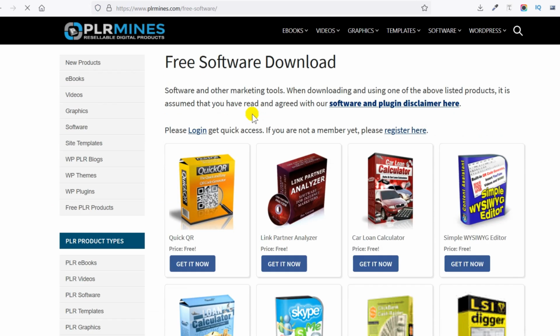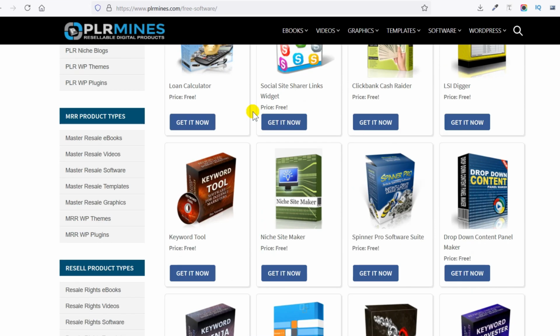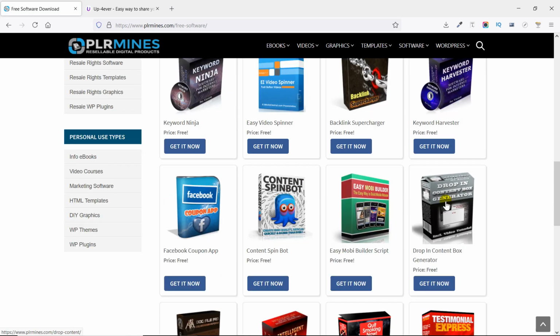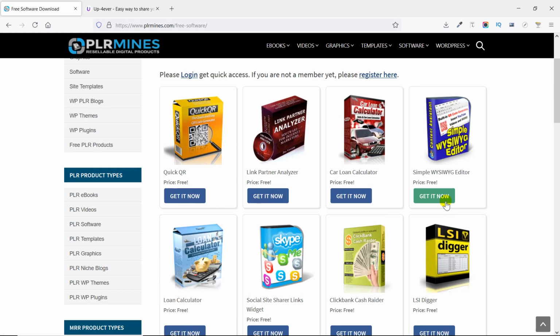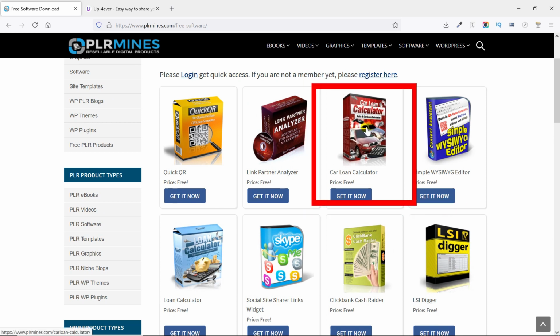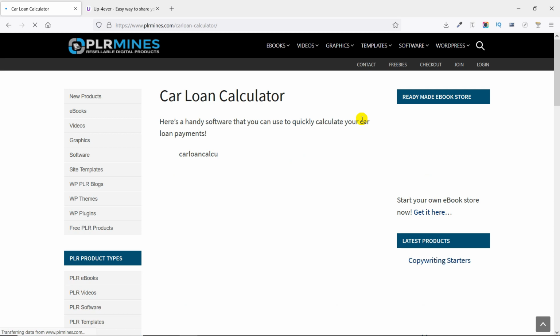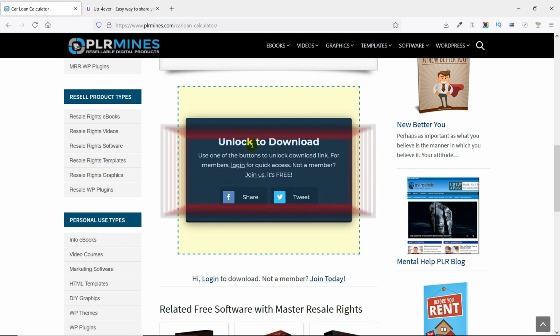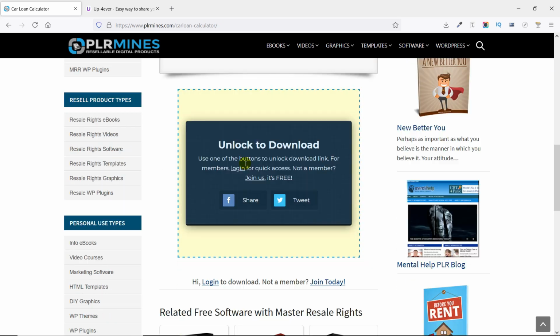And now as you can see, it is showing me so many software titles which are available for you to download for free, and then you can use them in whatever way you want without any issues. Now I want software which is related to a car loan calculator. So I'll click on this, and they have a dedicated page for this. You will also have a button here which says unlock to download. In order to download this product, you just have to share it on Facebook or put a tweet about it by clicking this button, and then you'll see a download button appear here, and within just a click this car loan calculator program will be downloaded.